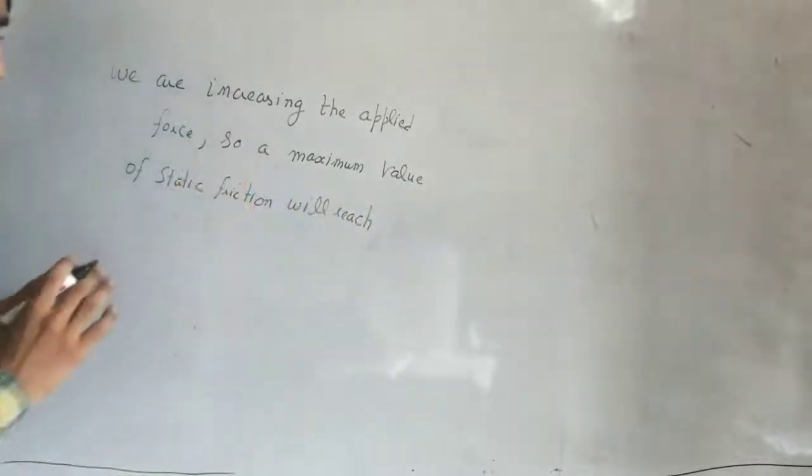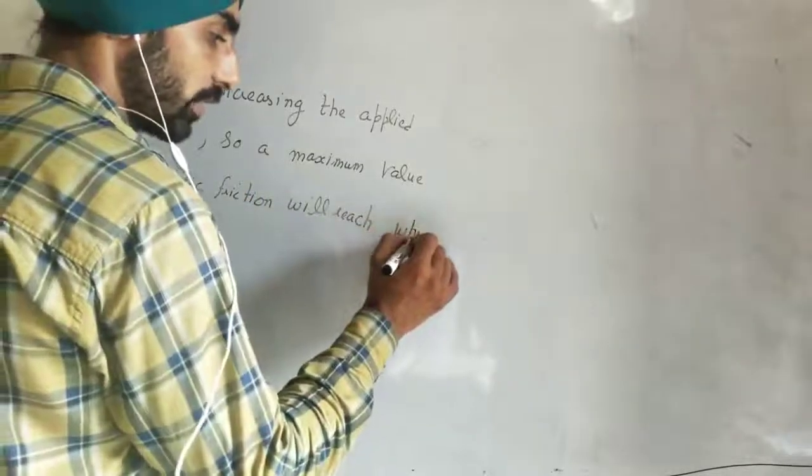The maximum value of static friction, which is known as limiting friction.